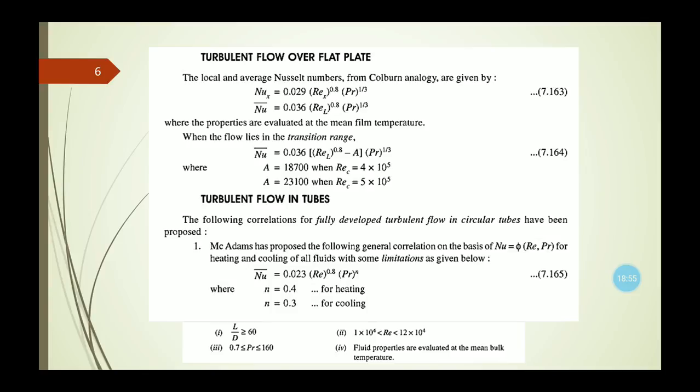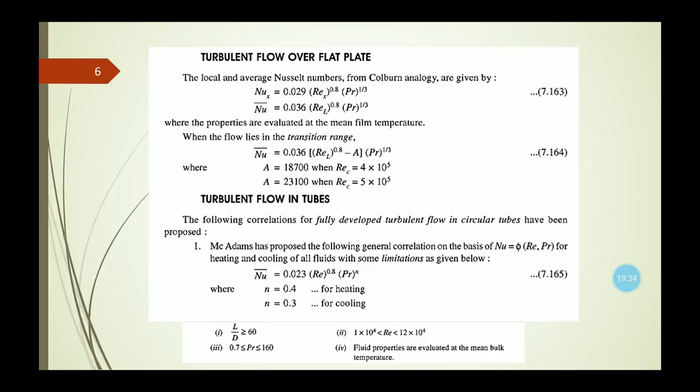So this thing also you need to remember, that if in the question it is written that it is for heating purpose or the cooling purpose of the system. And this equation is valid in case of L by D, that is the length by diameter of the tube, greater than or equal to 60, and the Reynolds number should be within 10 to the power 4 to 12 into 10 to the power 4. And then the Prandtl number lies within the range of 0.7 to 160 for this numerical, and the fluid properties are evaluated at the mean bulk temperature.